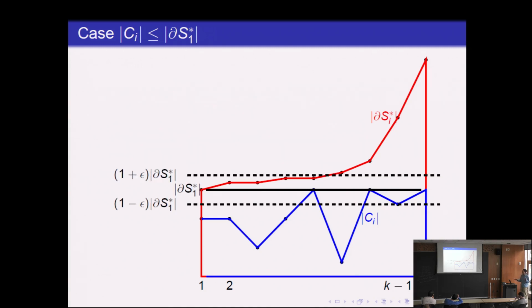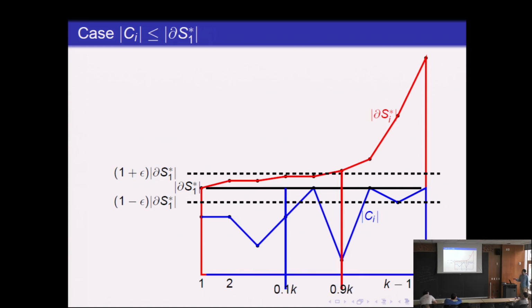So here we're trying to find a large enough gap between the 2 curves, and we'll show this is enough to improve the approximation. We take the boundary of S1 and multiply by 1 plus or minus epsilon, and draw these 2 lines. Suppose we can draw the following 2 lines.